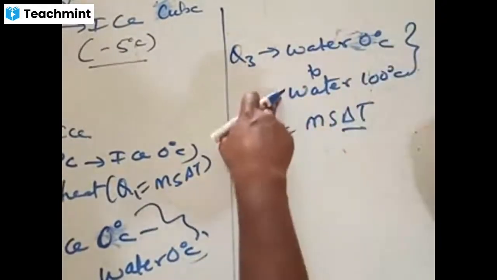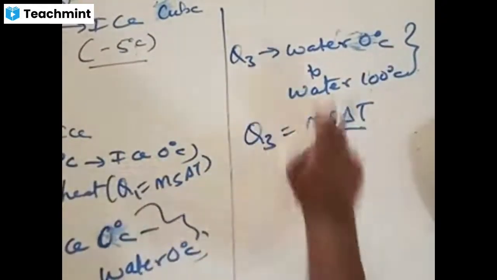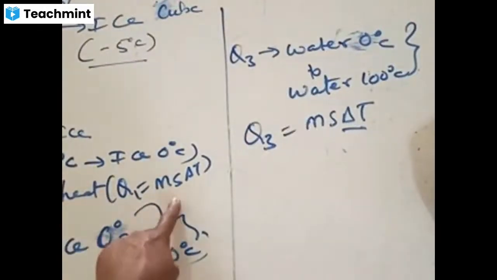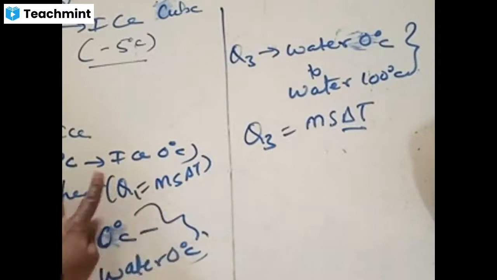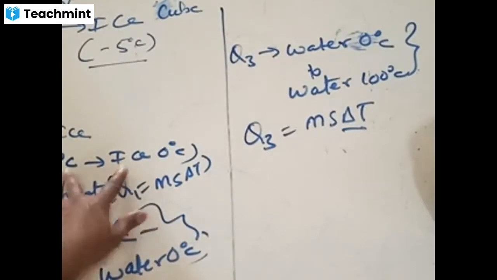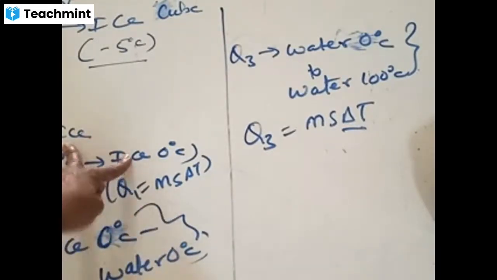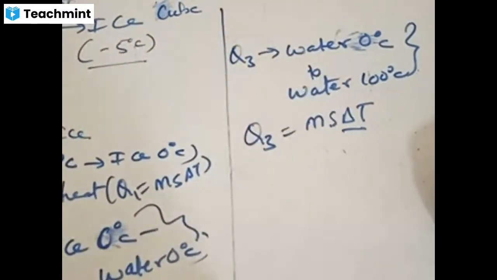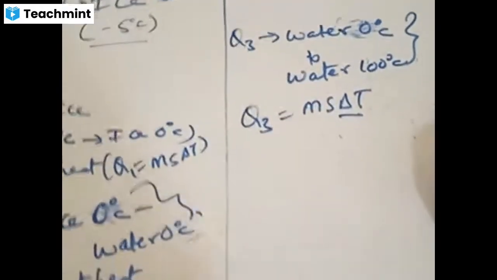M is the mass of water present. S is the specific heat of water. Earlier, in the first formula, S is the specific heat of ice because the matter is in the ice state. Here S is what? Specific heat of water. Specific heat of water. Adnan Sani, 100. Very good. Now Q4. Any idea what is Q4?